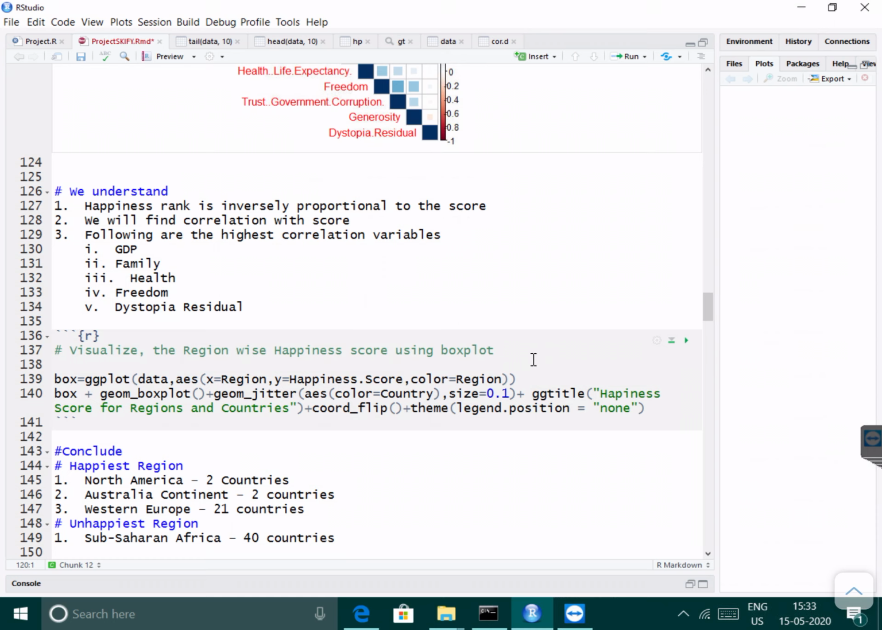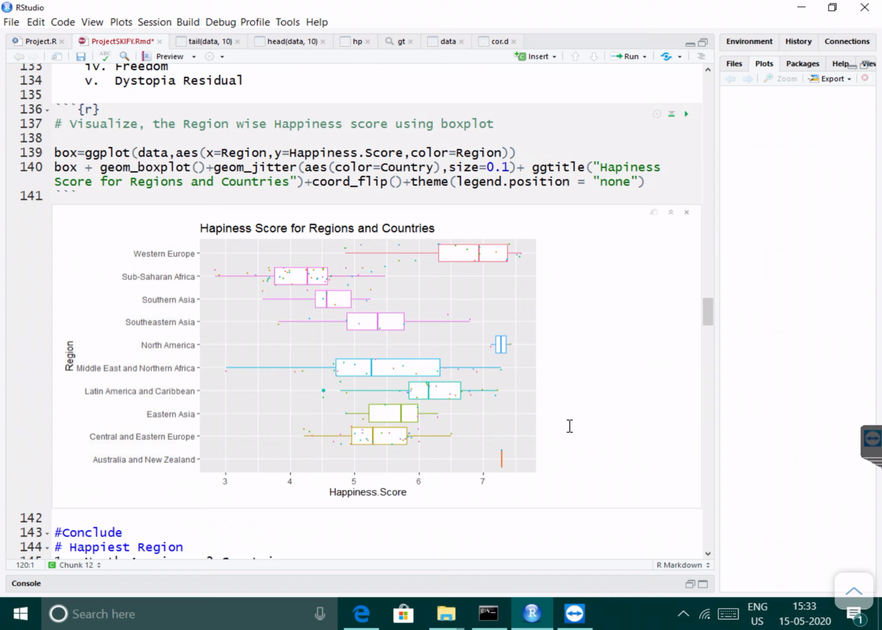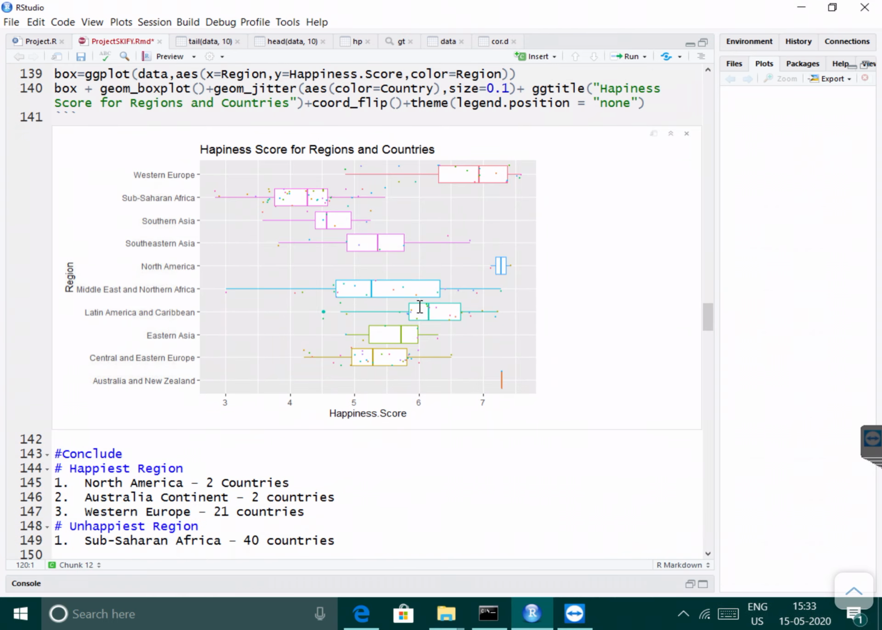Visualize the region-wise happiness score using the box plot. So from this observation, Western Europe, North America, and Australia and New Zealand are the happiest regions, and Sub-Saharan Africa is the unhappiest region.